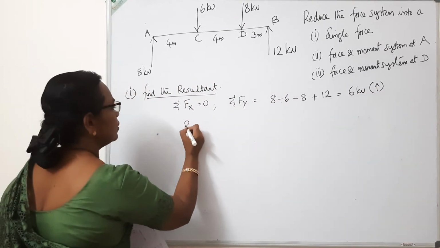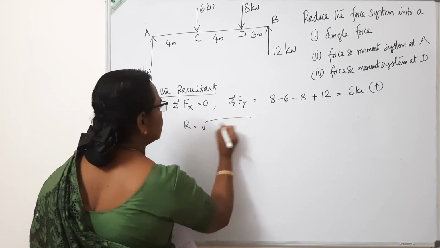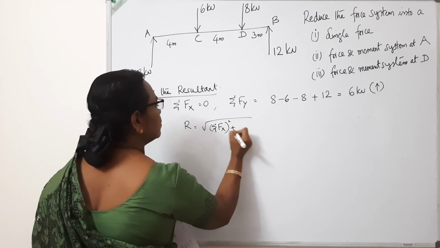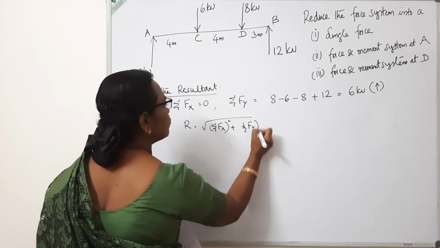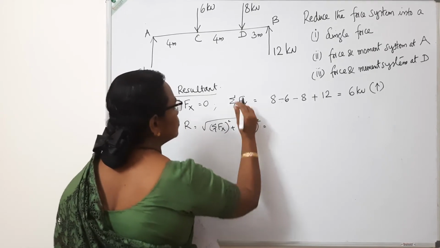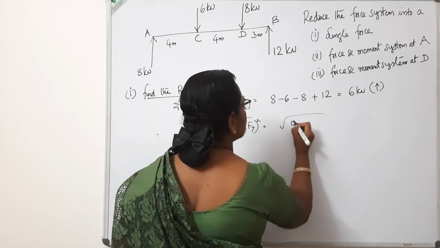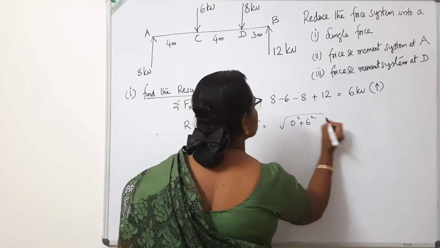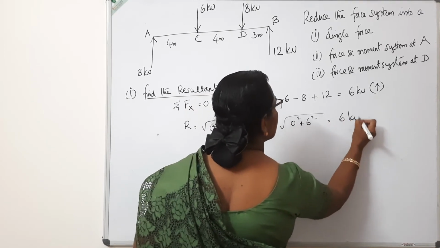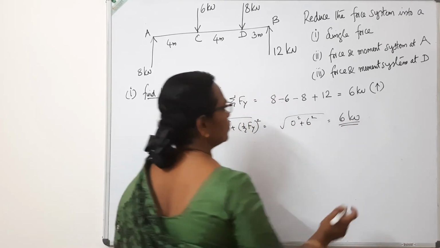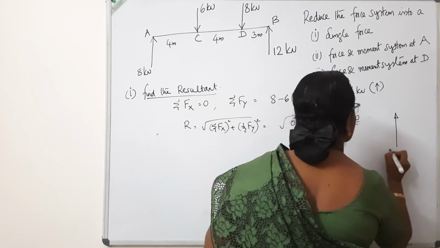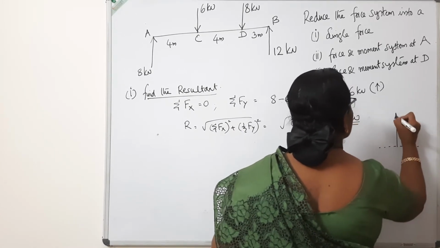Then the resultant is equal to the square root of sigma Fx square plus sigma Fy the whole square. So root of 0 square plus 6 square, the answer is 6 kilonewton. So the resultant is 6 kilonewton. It is positive, that is Fy is like this. So the resultant is 6 kilonewton